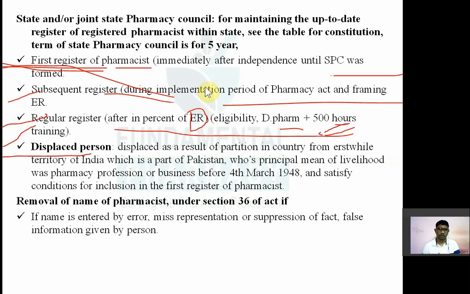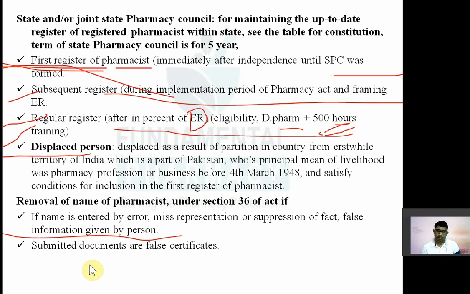If you have applied and you have misrepresented the data, you have suppressed the fact, for example you applied to be a registered pharmacist but gave duplicate documents, or you never did pharmacy but gave duplicate documents, then at that time your name will be removed if it comes to notice. If name is entered by error or misrepresentation or suppression of fact or false information given by a person, in that condition the name will be removed.